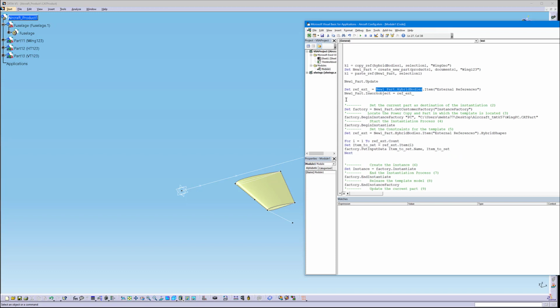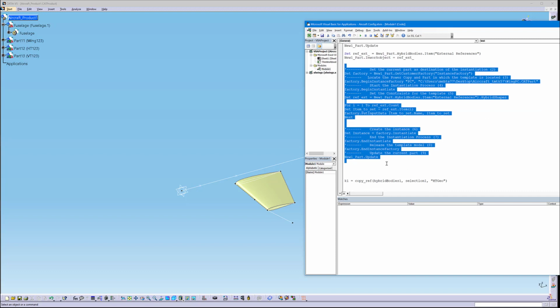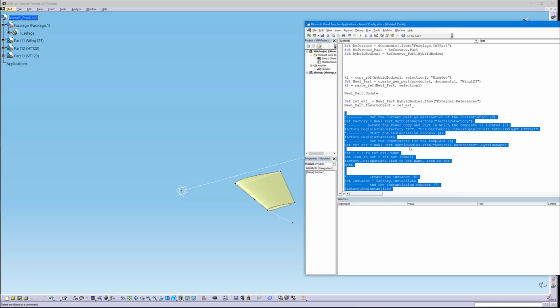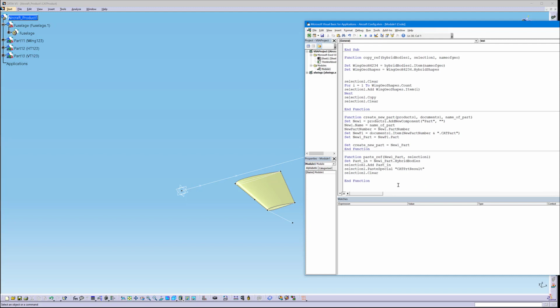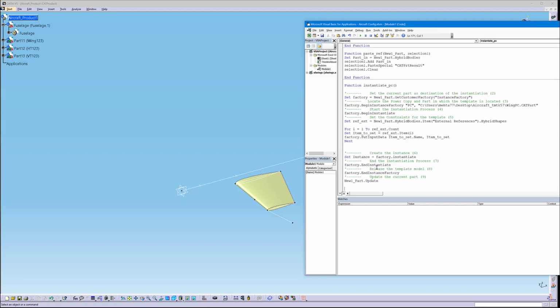And now what is left is that I need to do the instantiation process. And this is a big chunk of code, so this will decrease our code with quite a lot. So I will just take it out and then function instantiate. Actually, we can call it instantiate PC. There we go. All right, so let's see that we get everything right here.